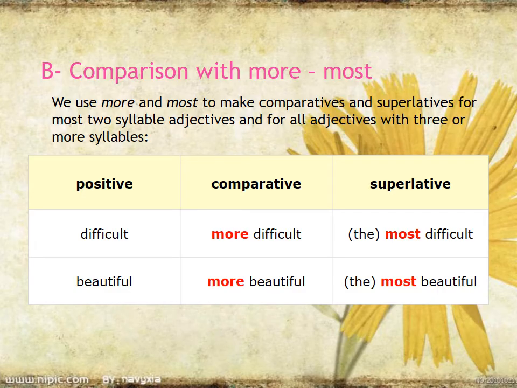So now comparison with more or most. We use more and most to make comparatives and superlatives for most two-syllable adjectives and for all adjectives with three or more syllables also. For example, now difficult. It has two syllables. So more difficult and the most difficult. And beautiful, it also has more than one syllable. So that's why more beautiful and the most beautiful.